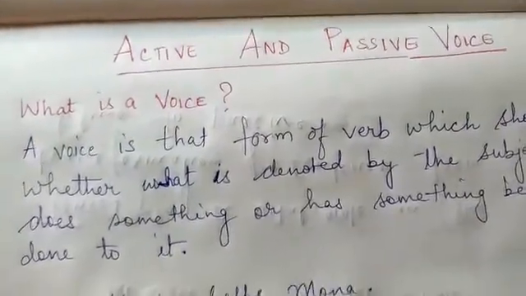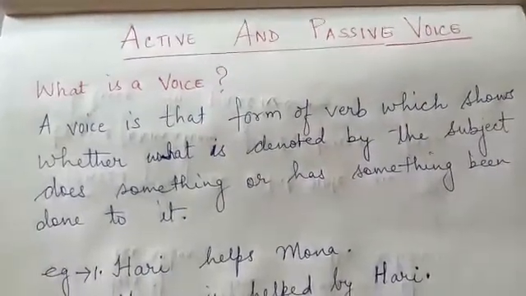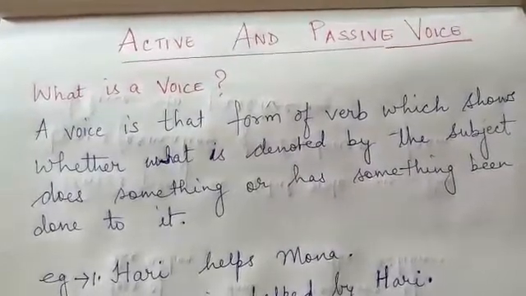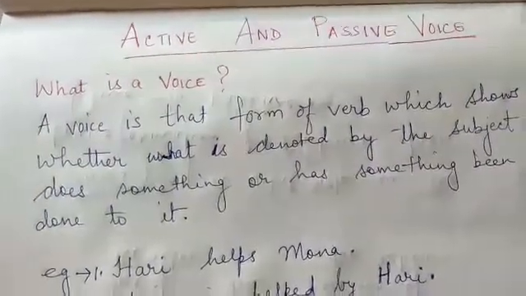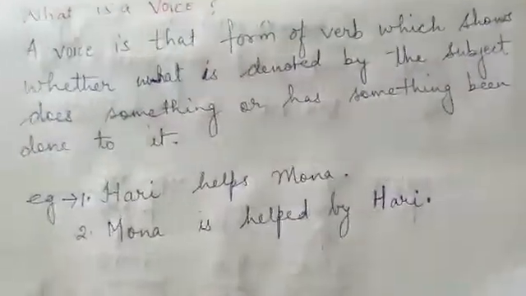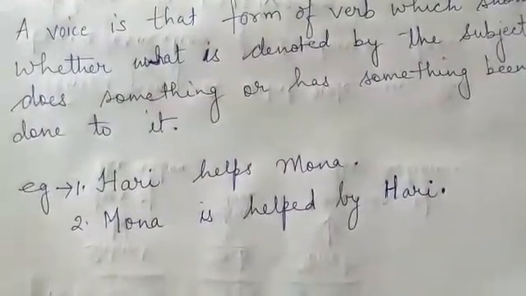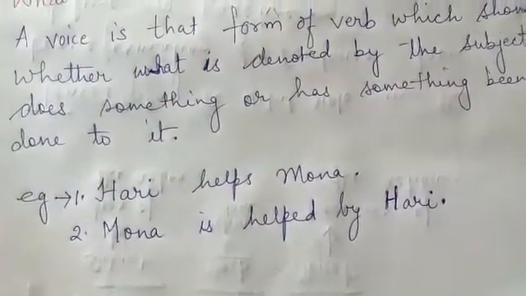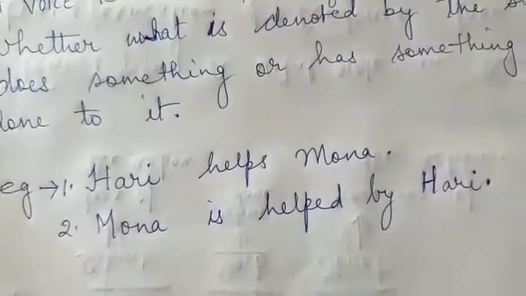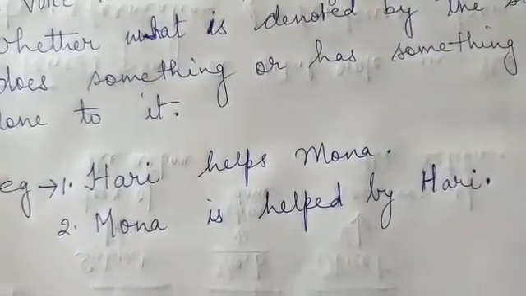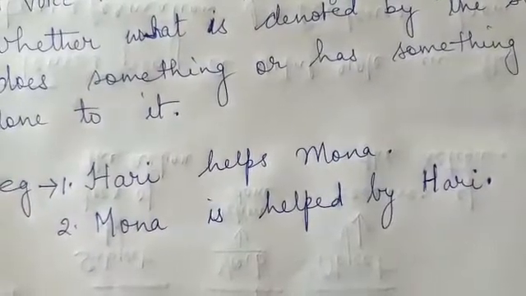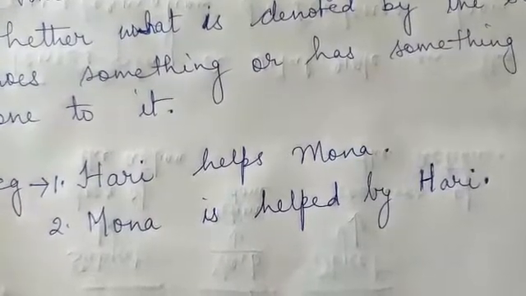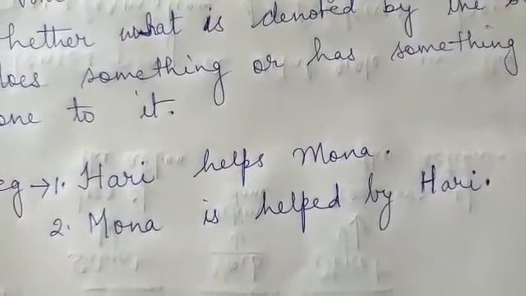What is a voice? A voice is that form of verb which shows whether what is denoted by the subject has done something or has something been done to it. Let us take an example. The first sentence is Hari helps Mona. The second sentence is Mona is helped by Hari. Now it is seen that these two sentences express the same meaning. But in the first sentence, the form of verb shows that the person denoted by the subject does something.